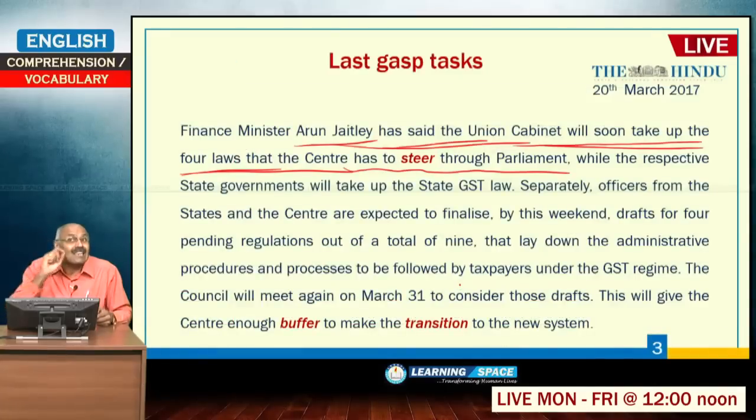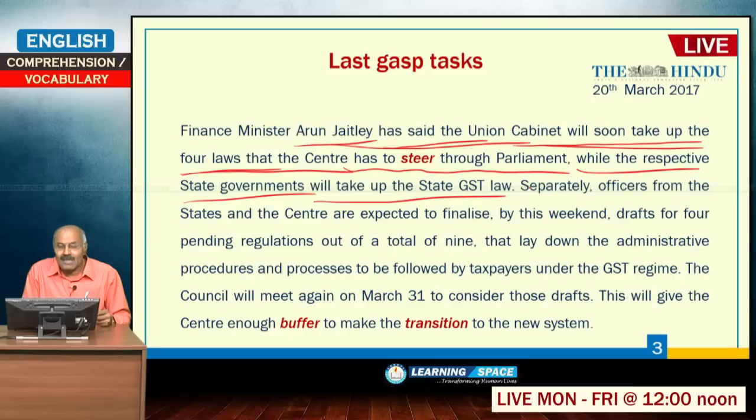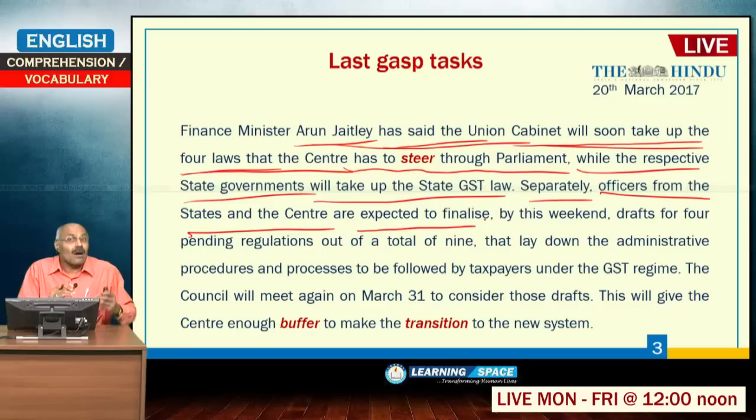So, while the respective state governments will take up the GST law, state GST law will be passed by them, central GST will be passed by Parliament. Separately, officers from the states and the centre are expected to finalize drafts by this weekend, that means before the weekend. He is talking about the future. Drafts means something is in draft stage, that means it is not final. Draft will be prepared by the officers, subsequently it will be discussed.